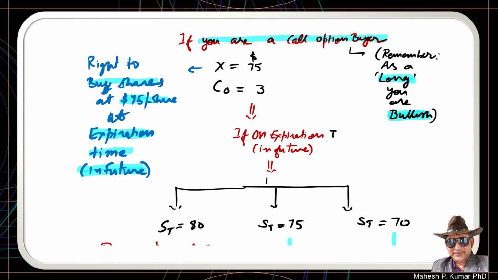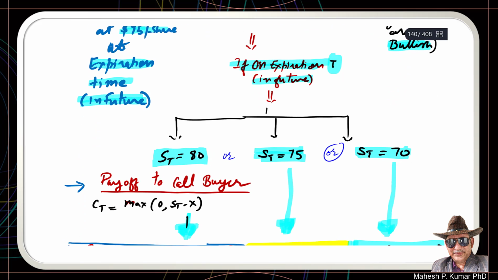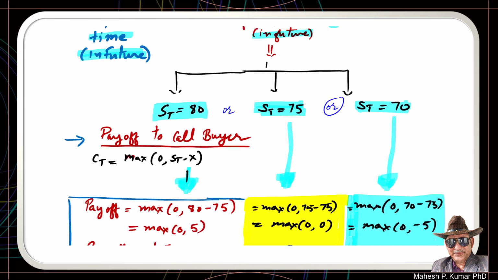If this is the situation, then on the expiration time, which is the time t in future, there can be certain scenarios. In future, the price of this share on expiration may either be $80, or it may be $75 per share on the expiration date, or it may be $70. So we will do these calculations in these 3 scenarios.